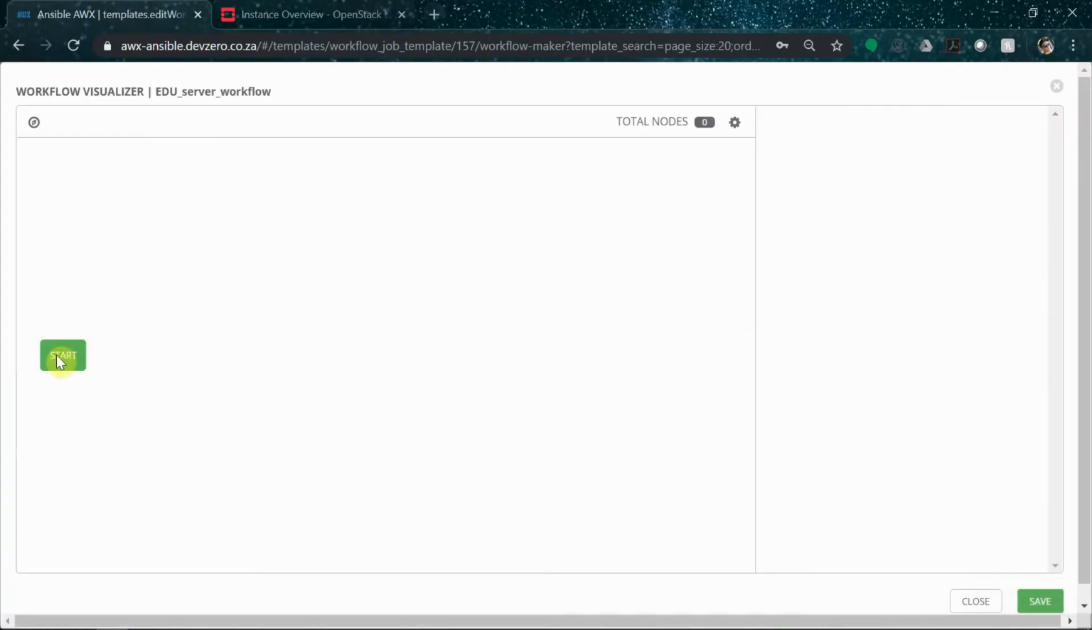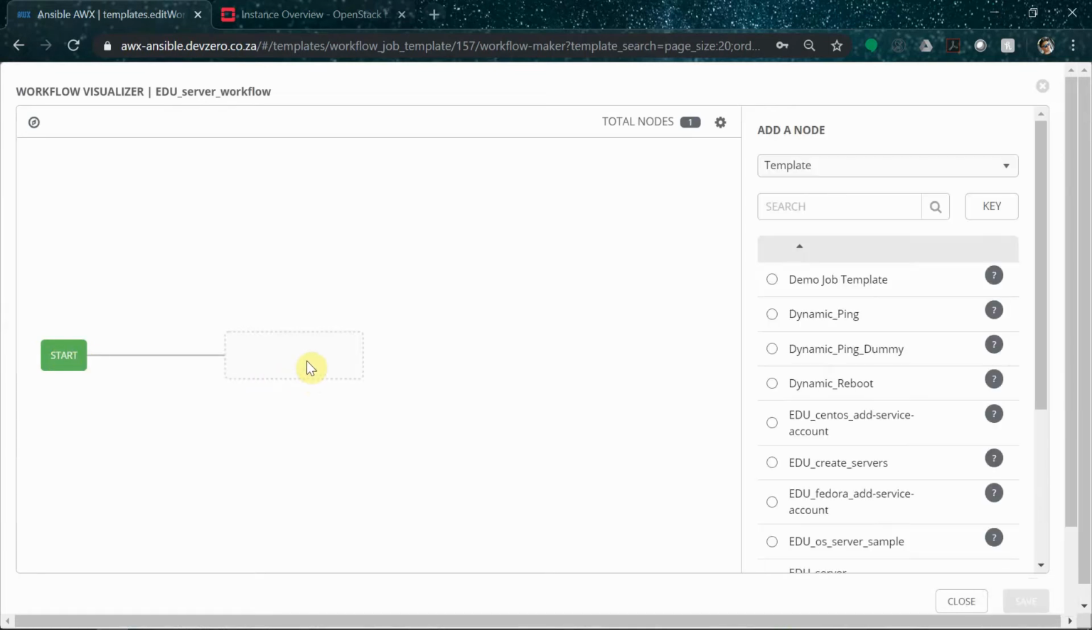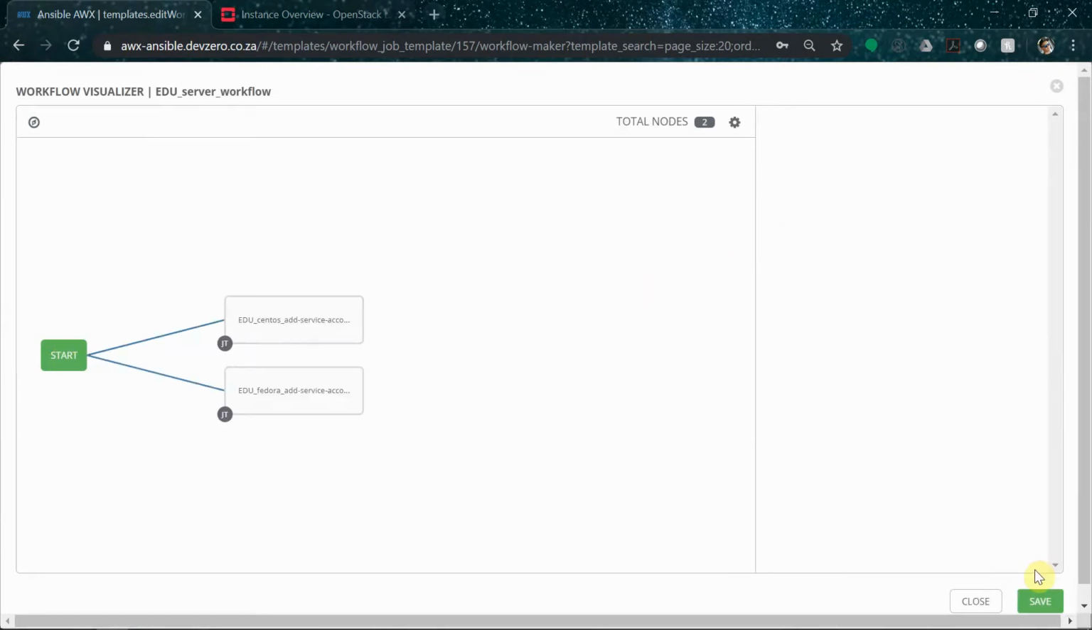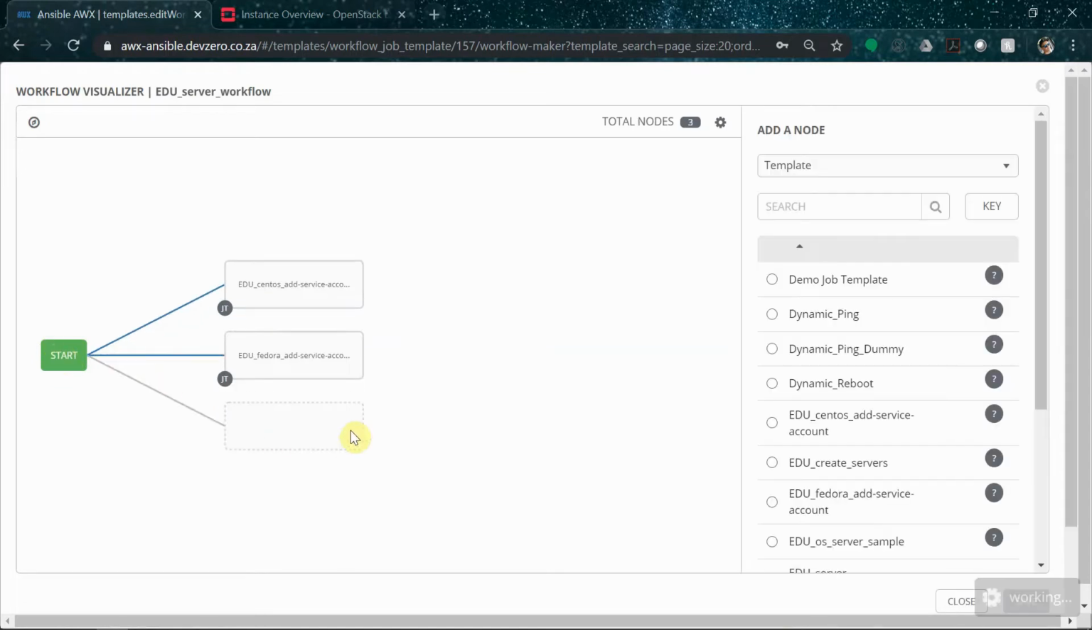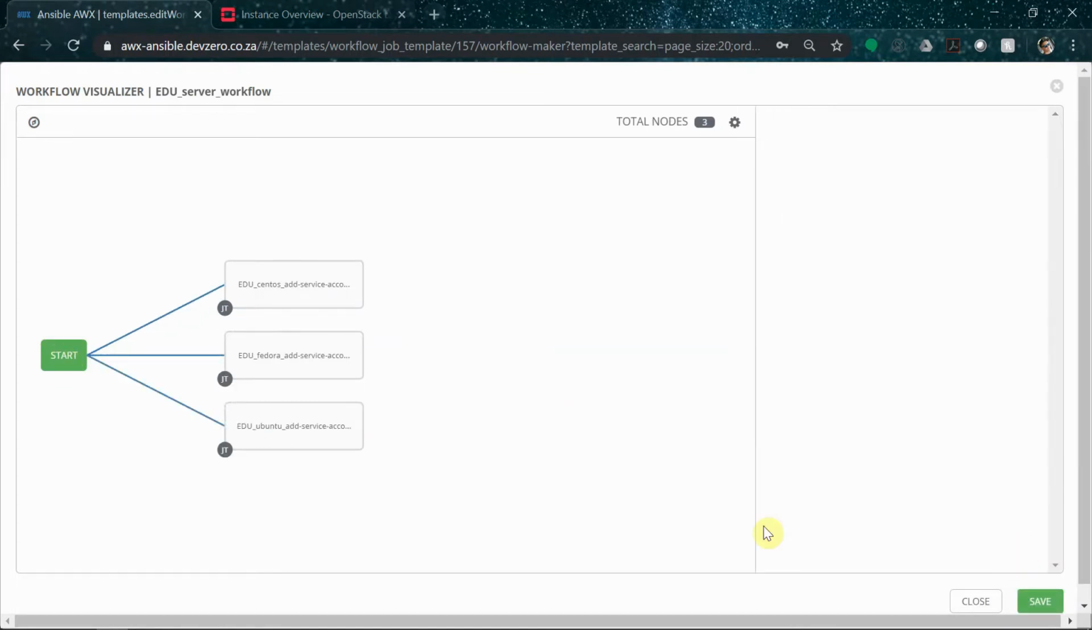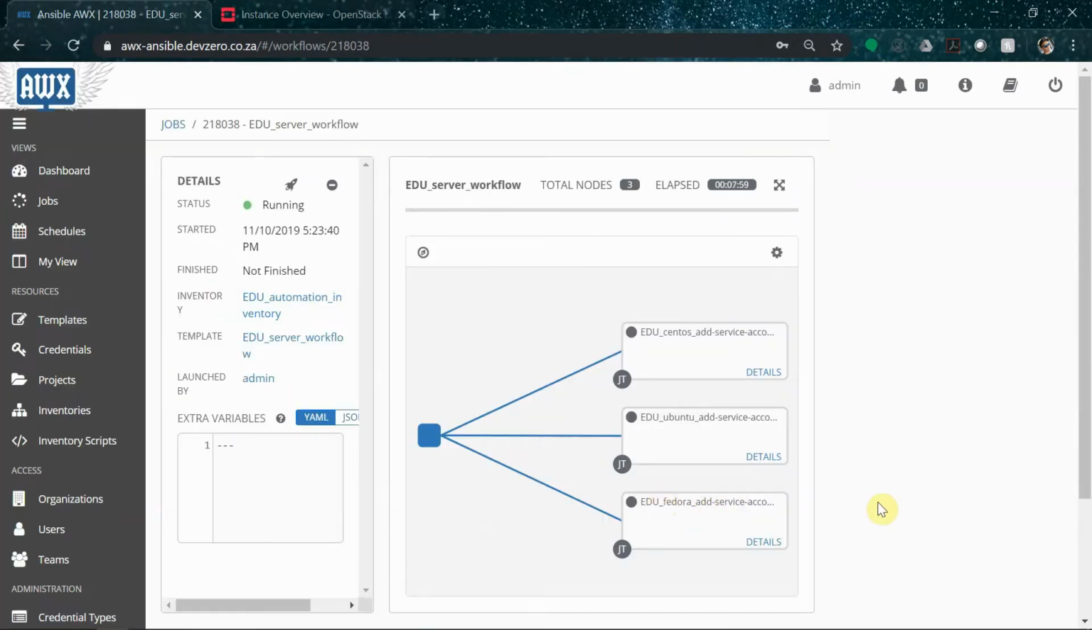We can now visually arrange how multiple tasks relate and lead into each other. So we'll create 3 forks, and on each node we'll attach the add service account template we created in the previous step. When this workflow runs, because the tasks are stacked in line, they'll actually run at the same time.